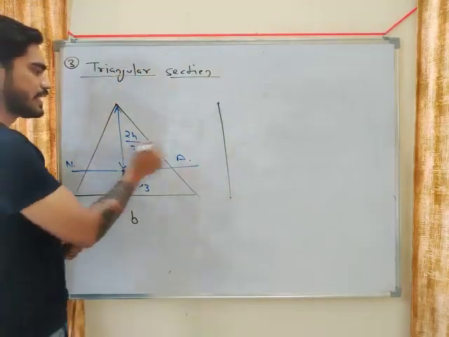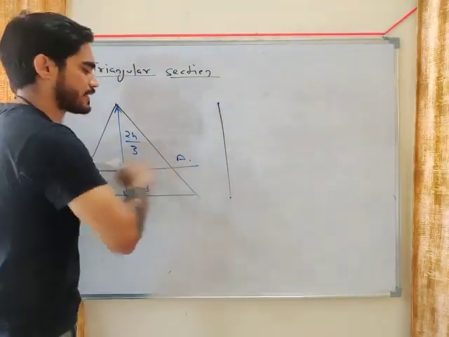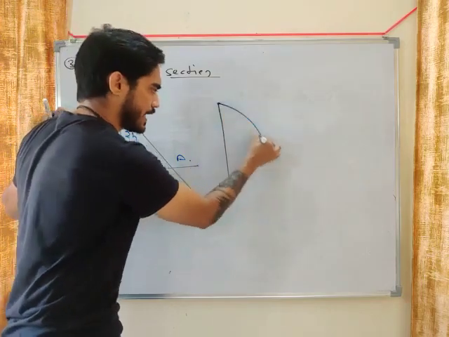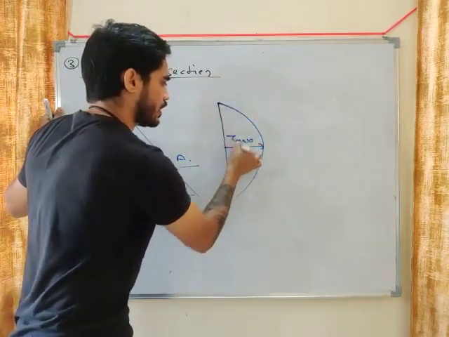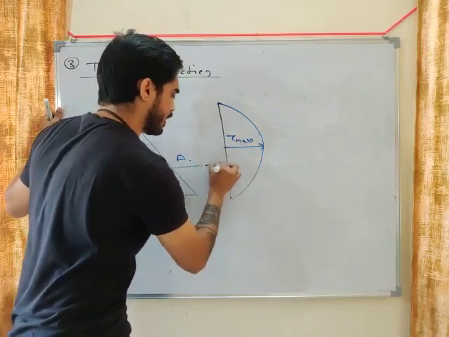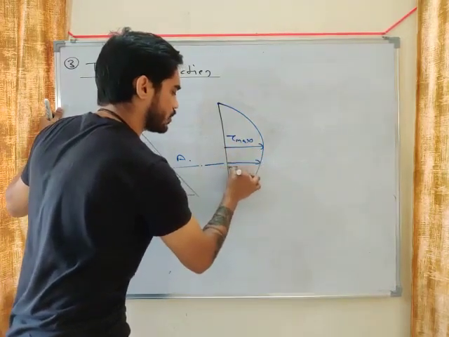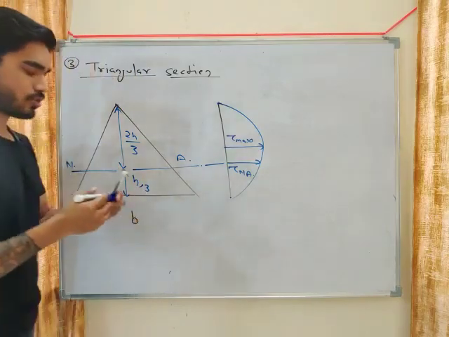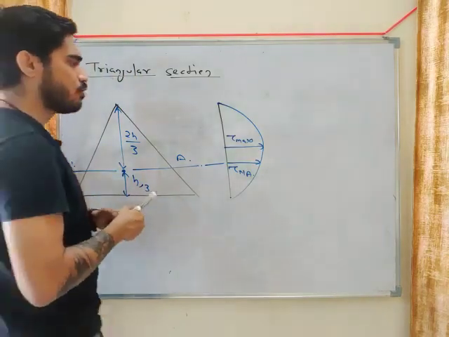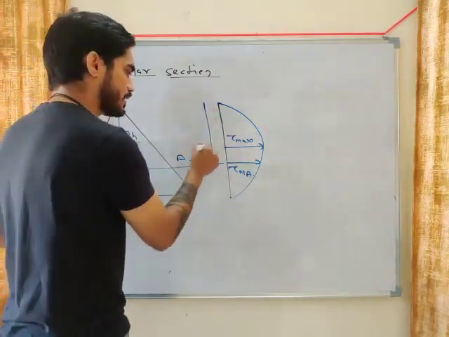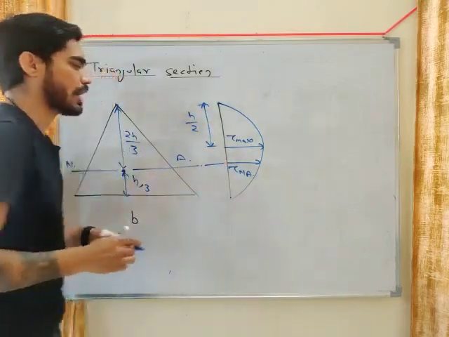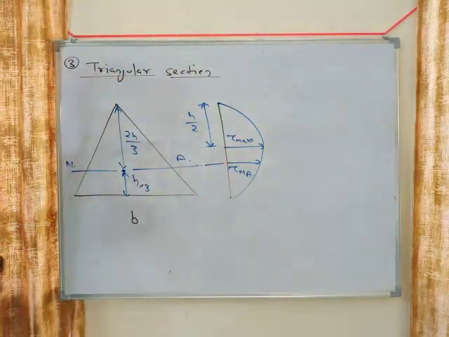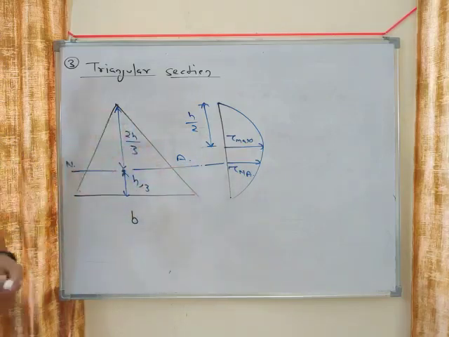In this case, tau will not be maximum at the neutral axis. You will get a different value at neutral axis. Tau will be maximum at the center, at h by 2, and at neutral axis you will get a different value.